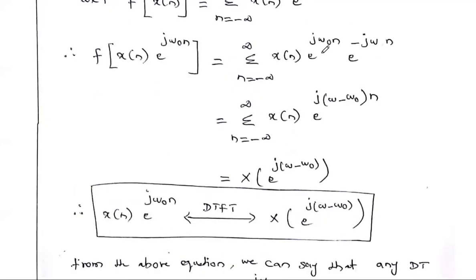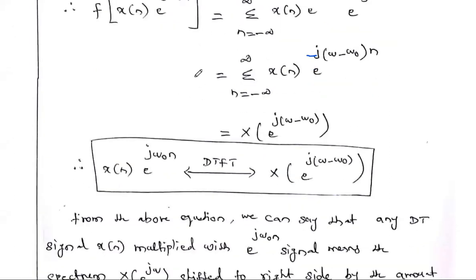So you see, here two e powers are there. The base is common, so we have to add the powers. In the powers, j is common, n is common, and minus is also common. So we take e power minus j n as common, and we can write omega minus omega naught. So you just see this formula.